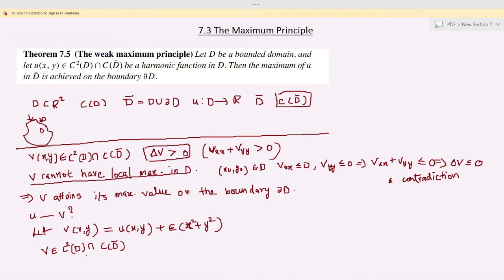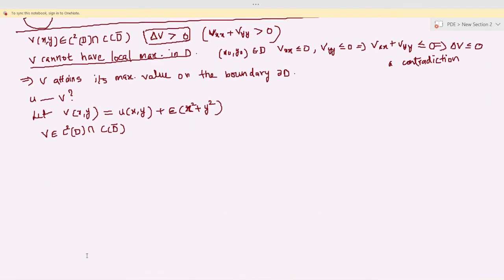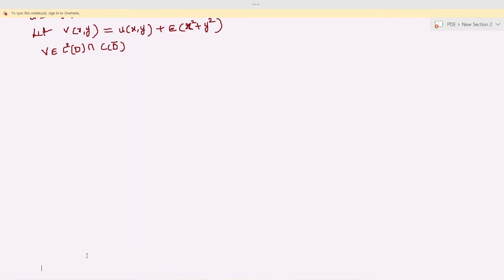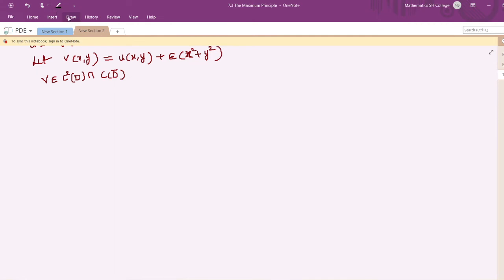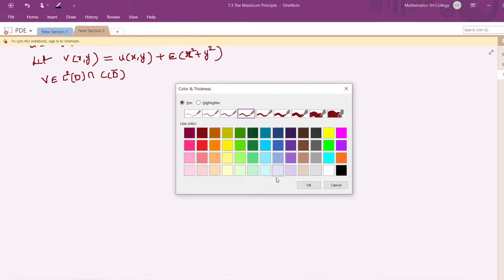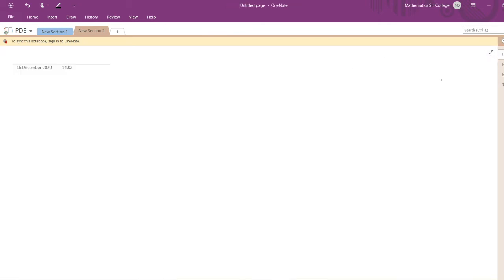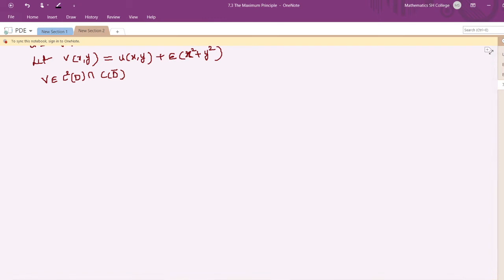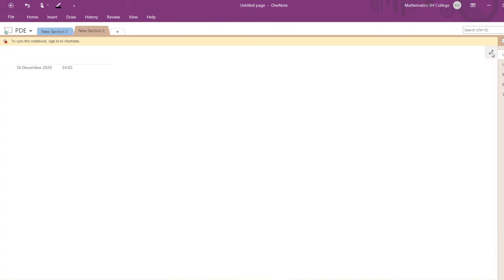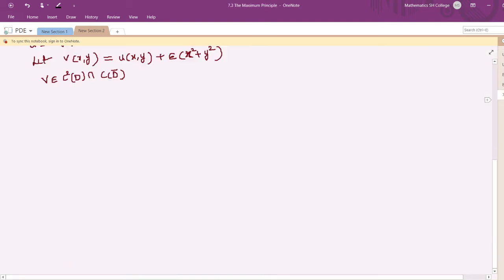Also, V is an element of C²(D) intersection C(D̄).